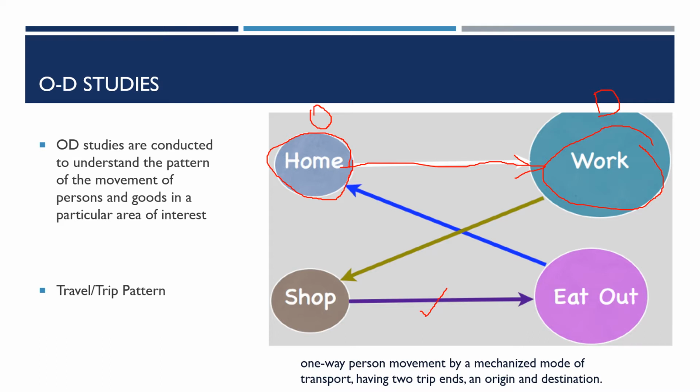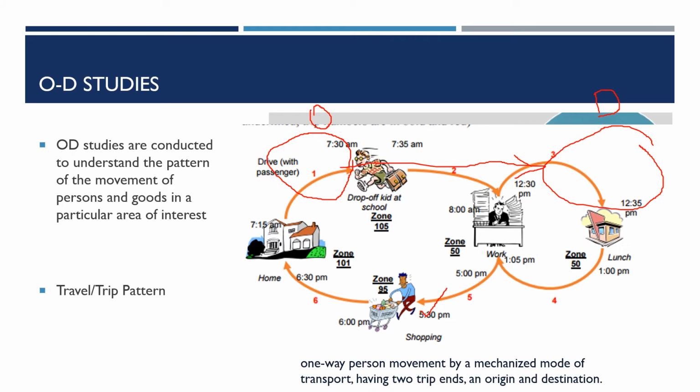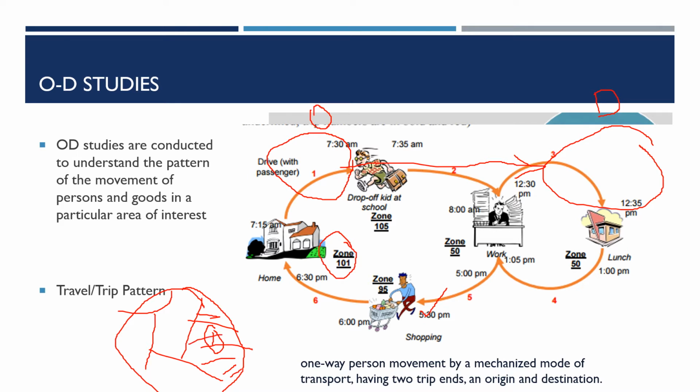Now let's expand it into your daily activities. Let's look into it in a more elaborate manner. You are living in one particular zone. What is a zone? If you have one particular study area, we cannot capture the entire pattern in the area. But we can consider small units in this area, and these small units are called zones. So it will be easy to establish parameters for zone 1, and say this is another zone. We can do the data analysis in a more ideal manner, and there are rules behind how you divide your study area into zones.